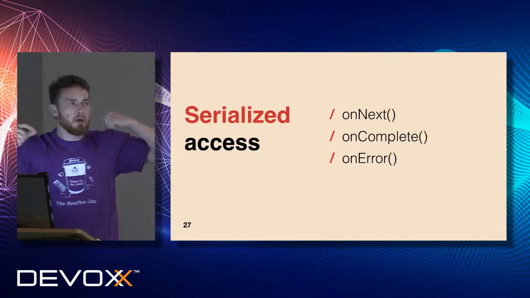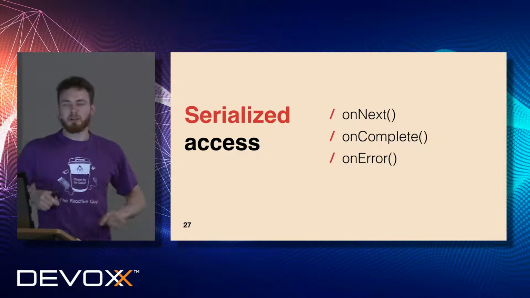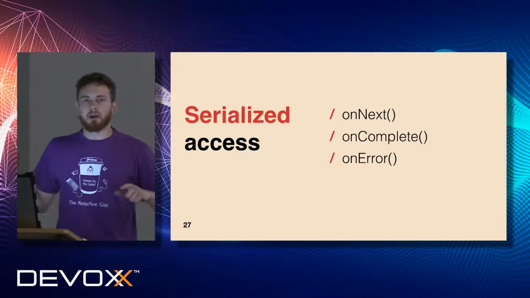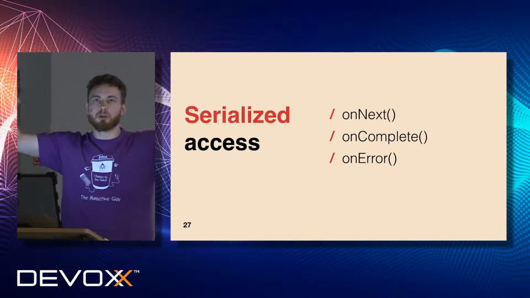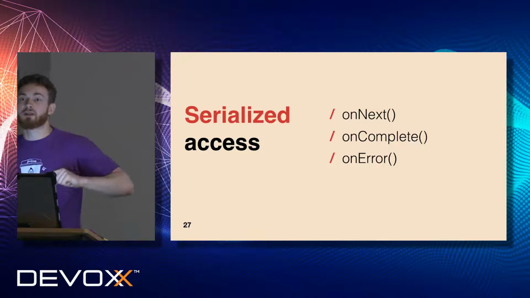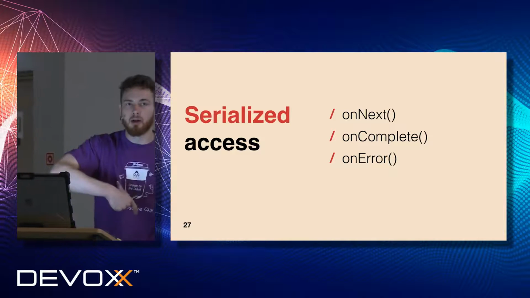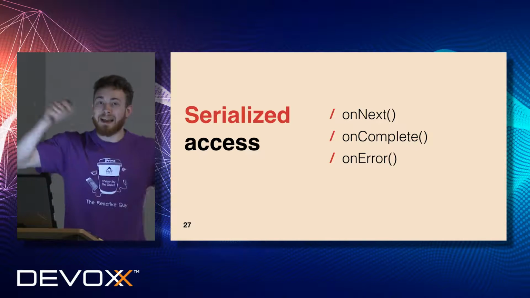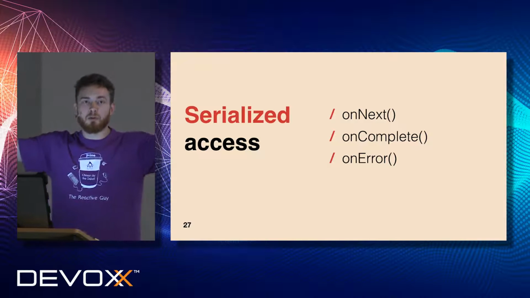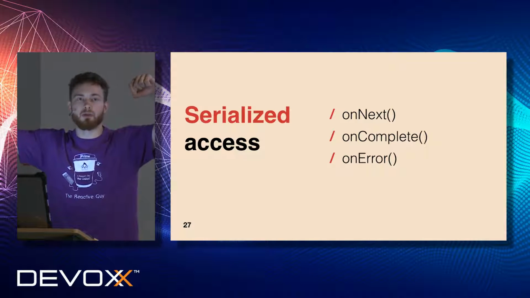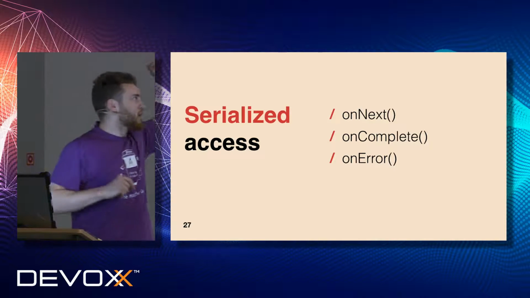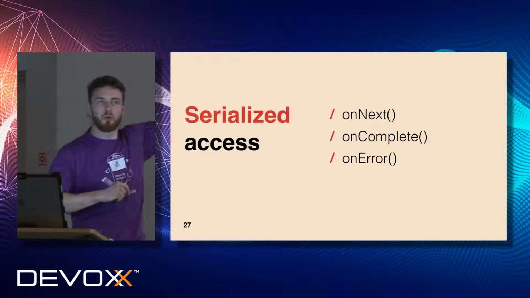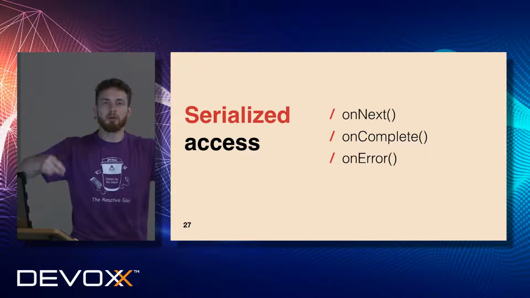Now, in case reactive streams are running in parallel, so onNext can run in parallel, you have to take care and provide an additional data structure, which will complicate your business logic. And reactive streams are created for simplifying your solution, in order to make your life easier, not harder. That's why they say that invocation of onNext couldn't happen in parallel or simultaneously.